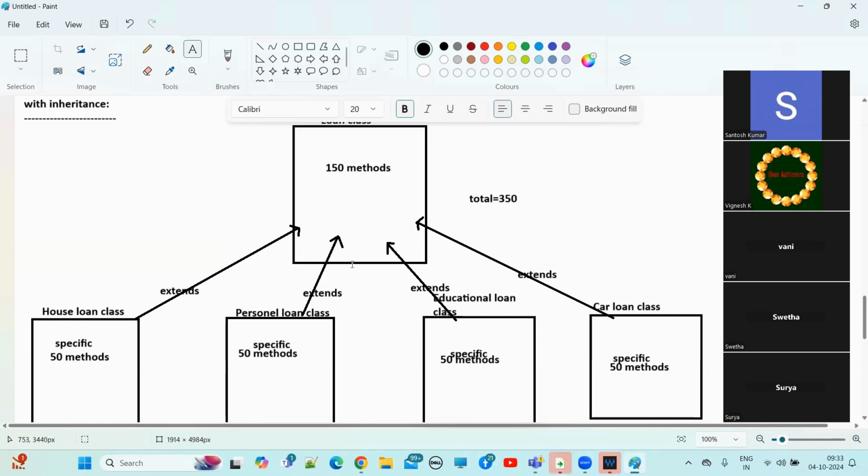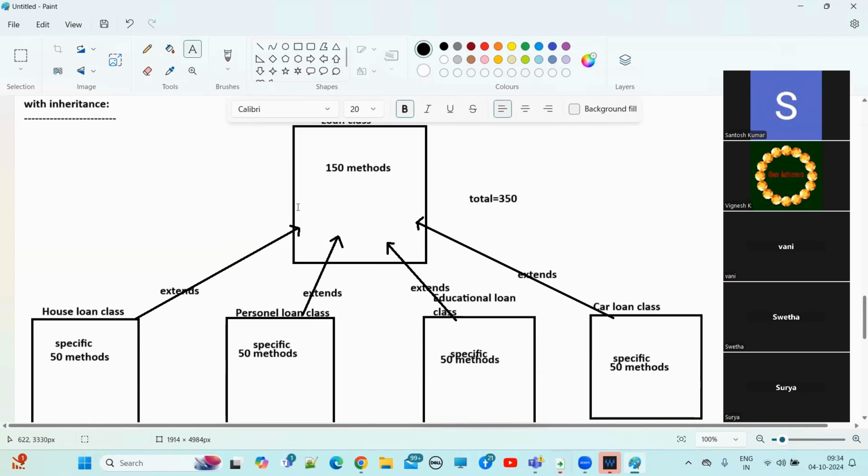Understand? So we are reusing these 150 methods. We are not writing these 150 methods again in each and every loan class type, right? We are just referring to those 150 methods from the parent, because we established a relationship between the house loan class and the loan class.